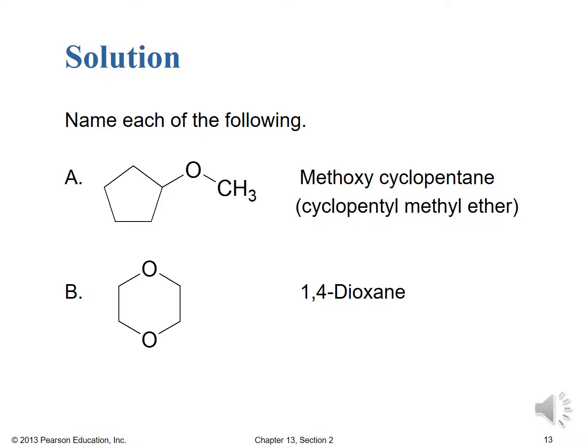The cyclo actually goes into the alphabetical name, so that's why it comes first. If it was pentyl, just plain old straight chain pentyl, we'd name it as a methyl pentyl ether, but this time, because it's a cyclopentyl group, it's cyclopentyl methyl ether. All right, so that was probably the easier and the more fun one.